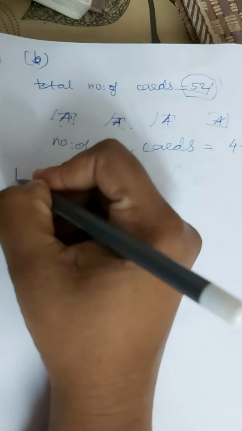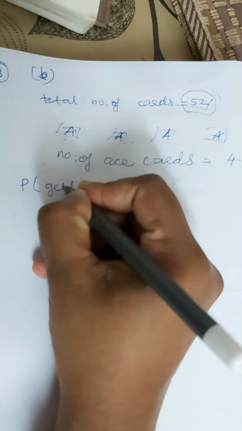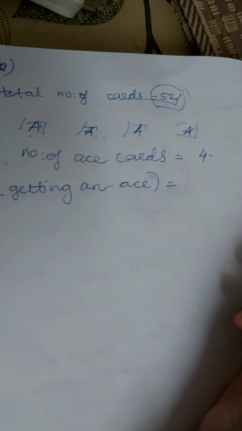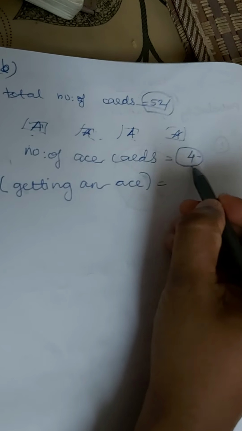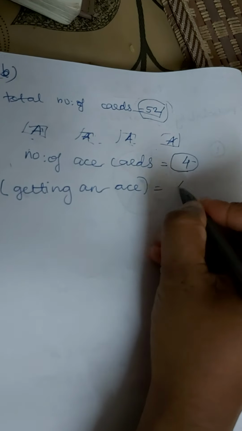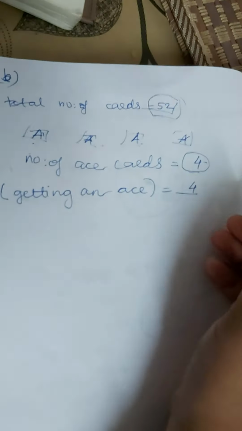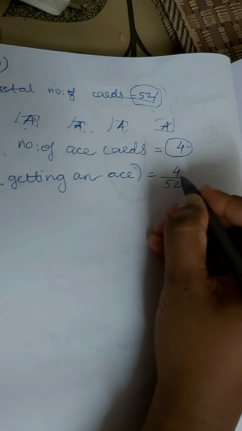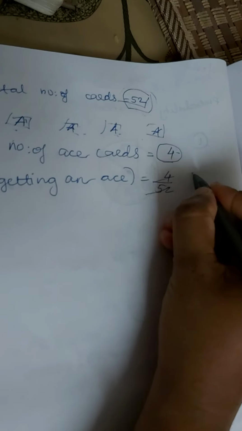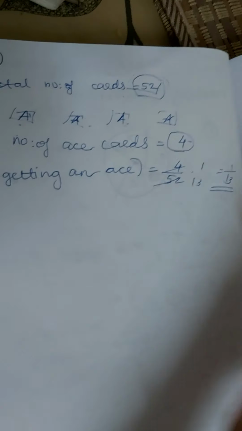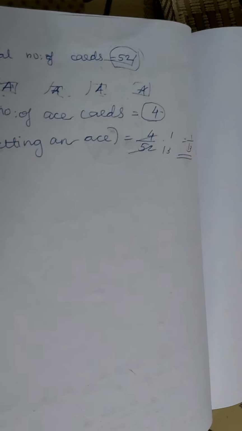So we have to find the probability of getting an ace, which is equal to number of possible outcomes. What are the number of possible outcomes? 1 2 3 4, 4 outcomes are there, divided by total number of outcomes. Total 52 cards are there, so total number of outcomes is equal to 52. So 4 and 52 we can cancel. We will get 1 and 13. So the answer is 1 by 13. In this way we can find the probability of getting an ace from the deck of cards.